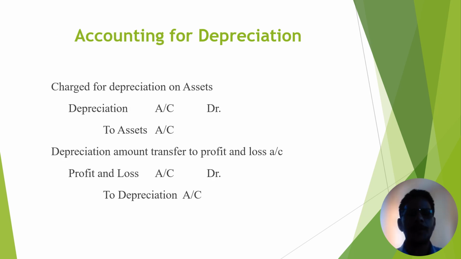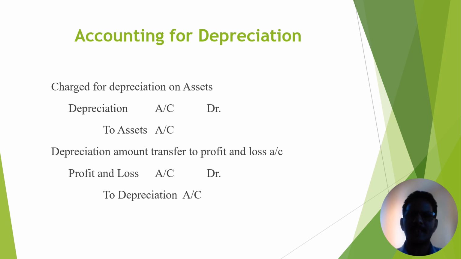Now the accounting treatment for depreciation. Listen carefully. When we adjust the depreciation in accounting, we require some journal entries. The journal entry is charge for depreciation on assets.